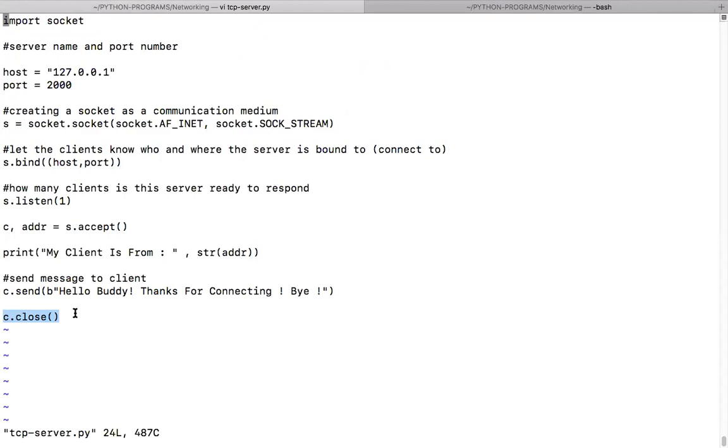Yes, sir. If you are doing it in C language, and if you don't give this close or anything, then undefined behavior will happen in C modules and all that. Okay, yeah.